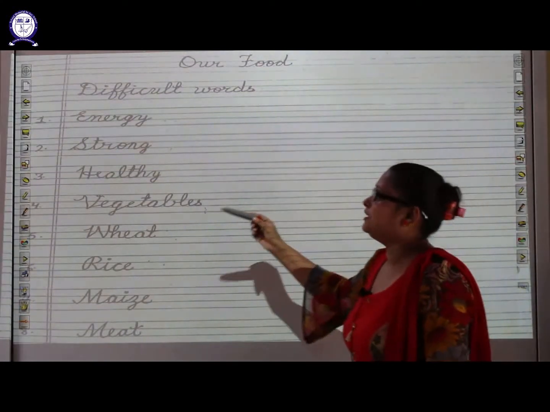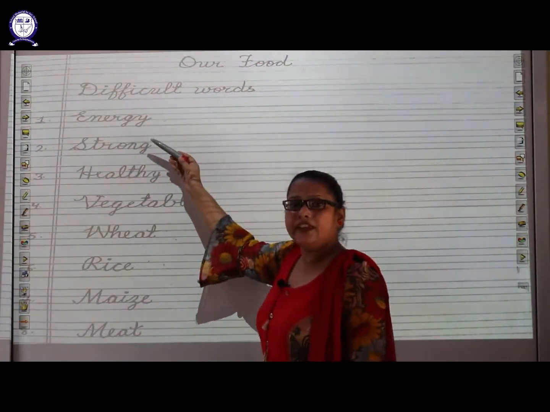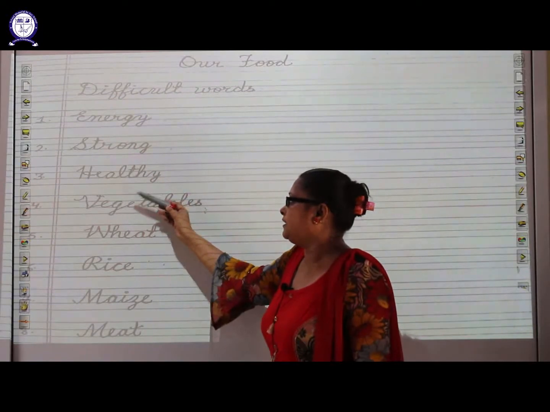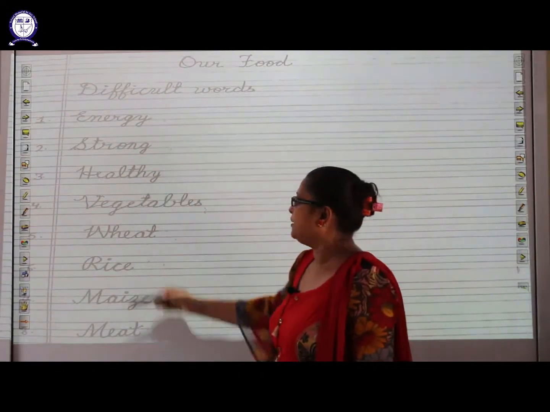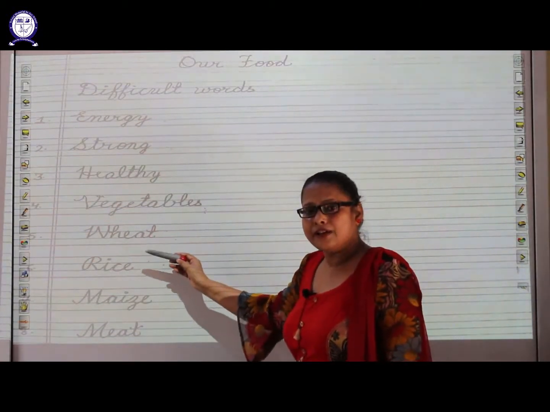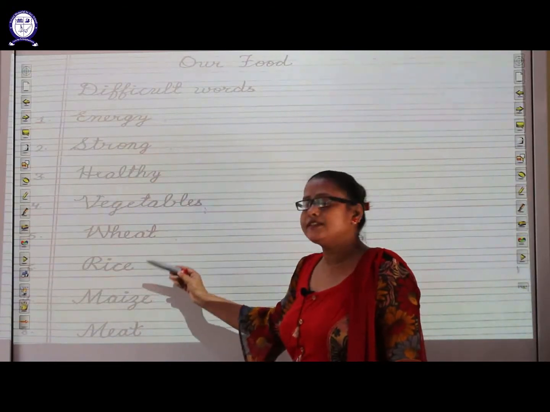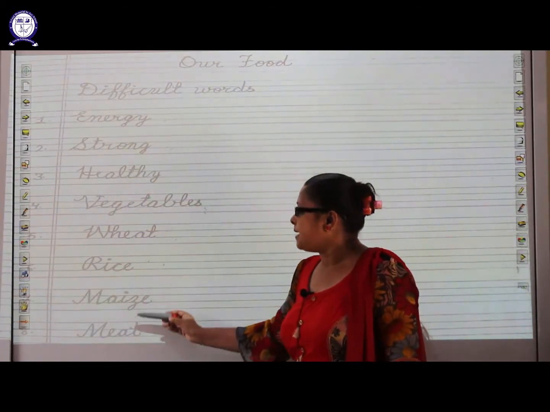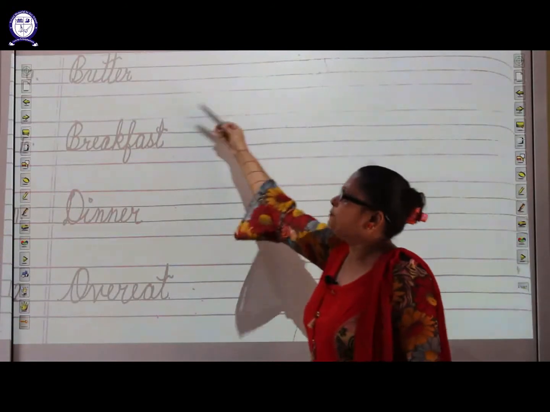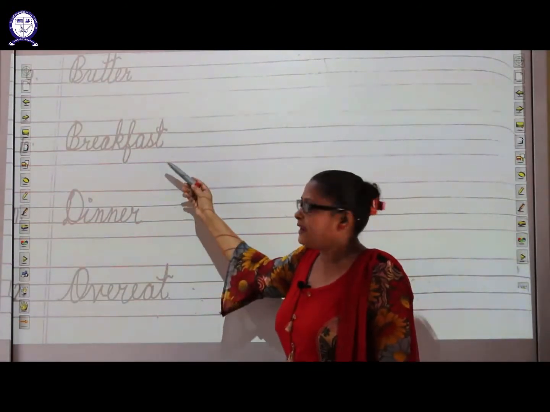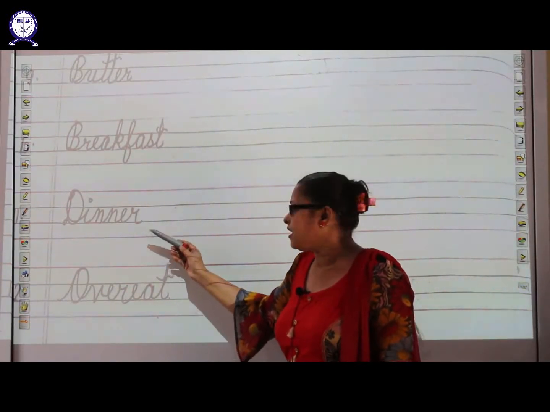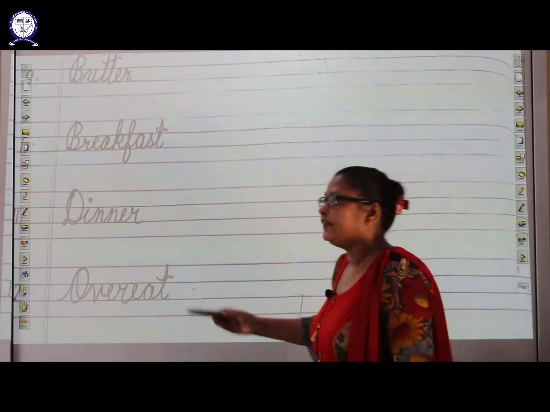Now it's time to learn the difficult words, students. Energy, E-N-E-R-G-Y. Strong, S-T-R-O-N-G. Healthy, H-E-A-L-T-H-Y. Vegetables, V-E-G-E-T-A-B-L-E-S. Wheat, W-H-E-A-T. Rice, R-I-C-E. Maize, M-A-I-Z-E. Meat, M-E-A-T. Butter, B-U-T-T-E-R. Breakfast, B-R-E-A-K-F-A-S-T. Dinner, D-I-N-N-E-R. Overeat, O-V-E-R-E-A-T.